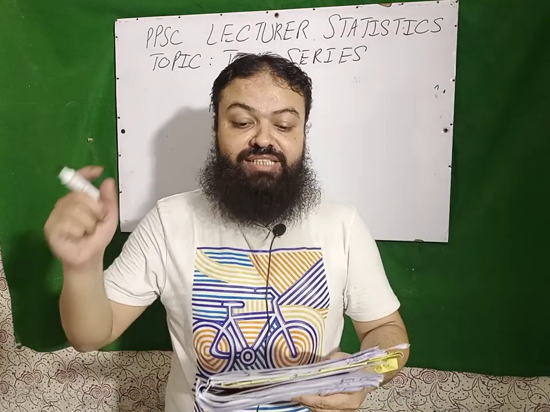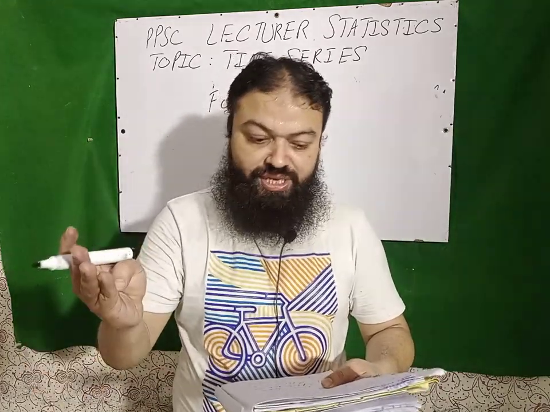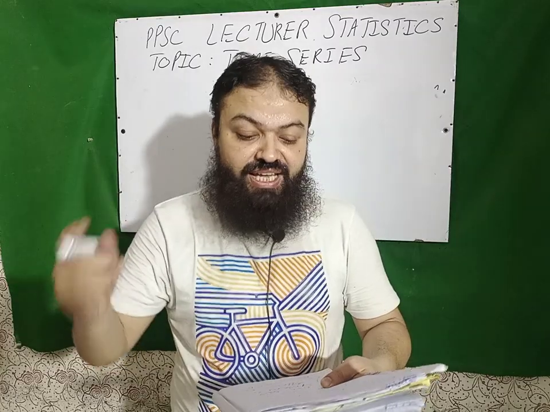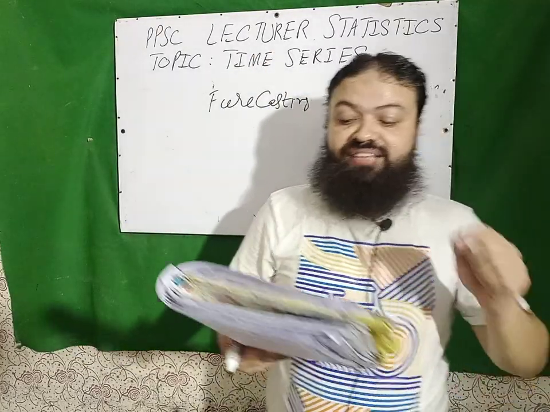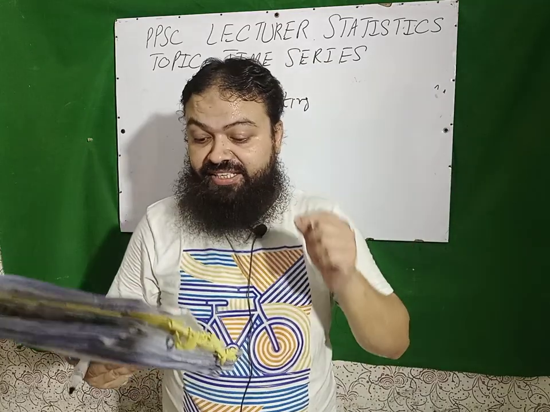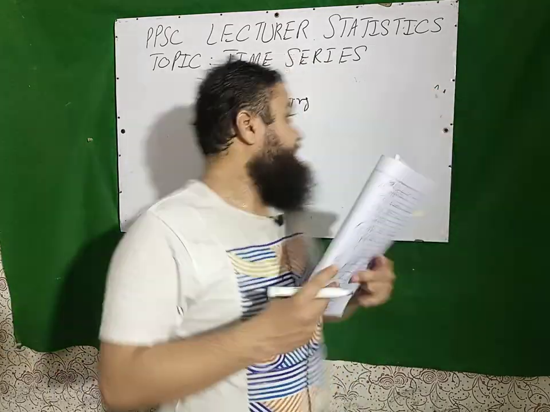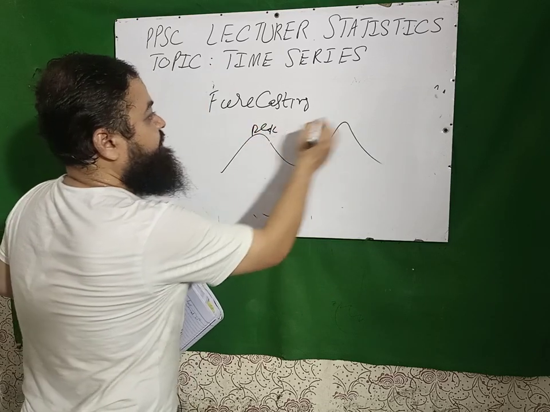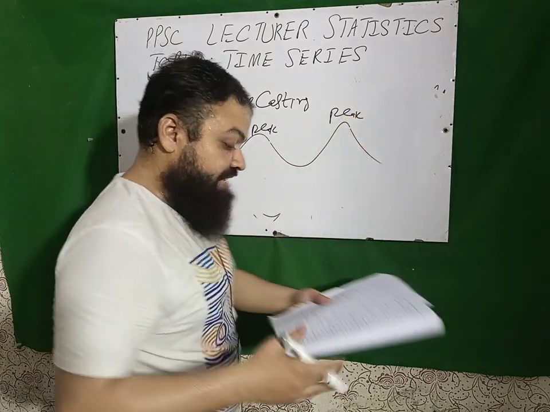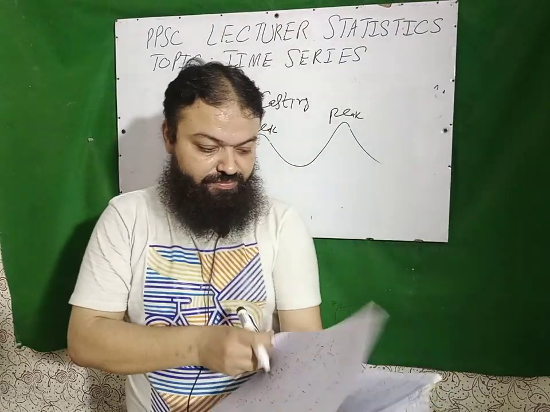Actually, trend value in a time series is obtained by least square, link relative and second degree. It is not obtained by logistic growth curve. Next, a cycle in a time series is represented by the difference between the two peaks. As I told you in the graph, these are the two peaks, and it is for more than 1 year.